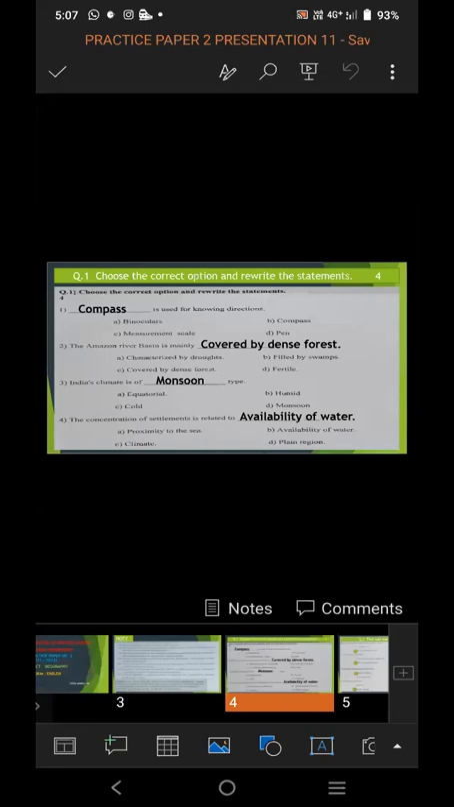So first, blank is used for knowing directions. And the 4 options are given: A binoculars, B compass, C measurement scale, and D pencil.